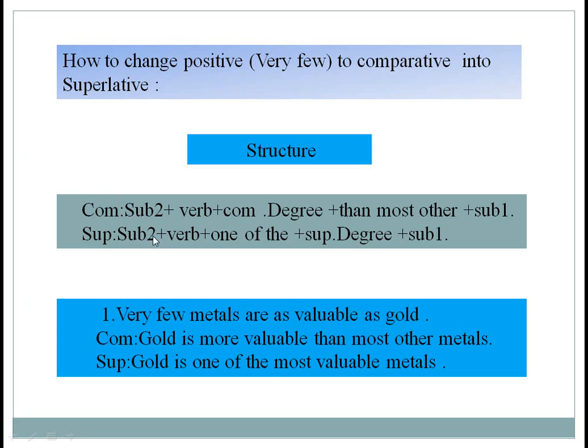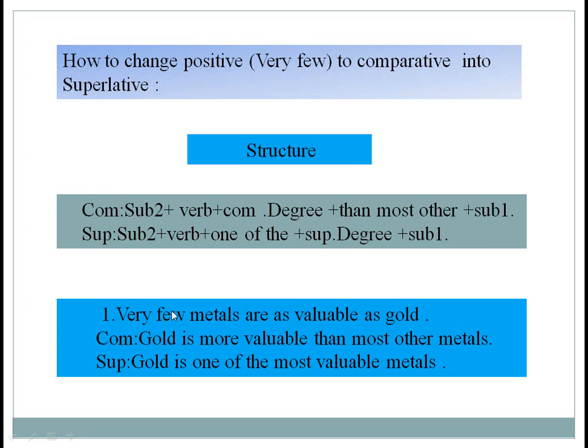According to the structure, subject 2. Here subject 2 is gold, so we have to write gold. Then verb. Here we have to write the singular verb is, because gold is singular. Plus comparative degree of the positive degree: valuable is more valuable.